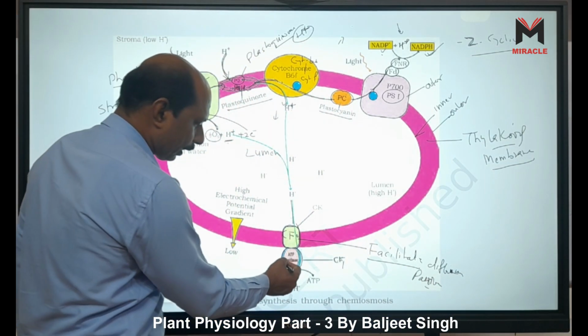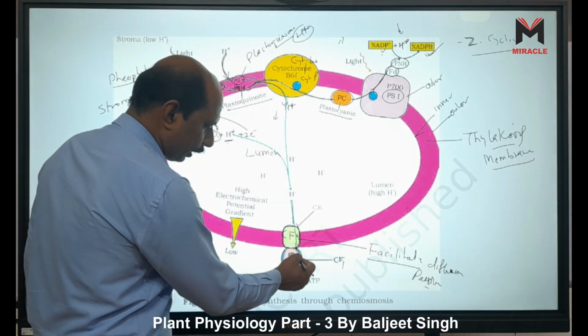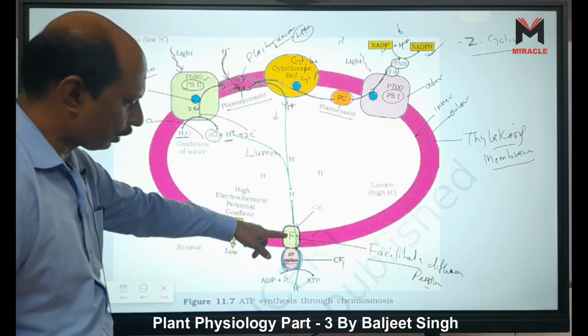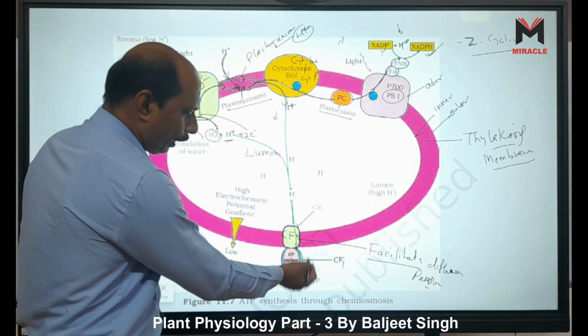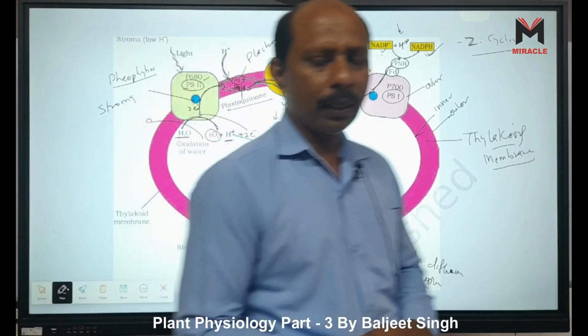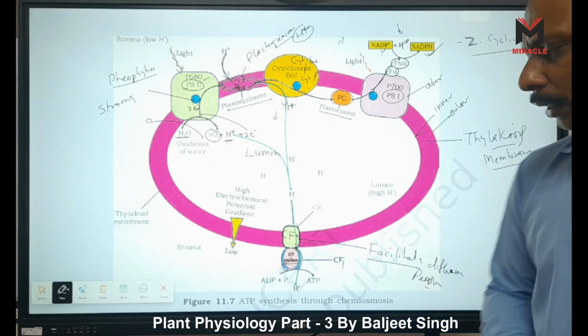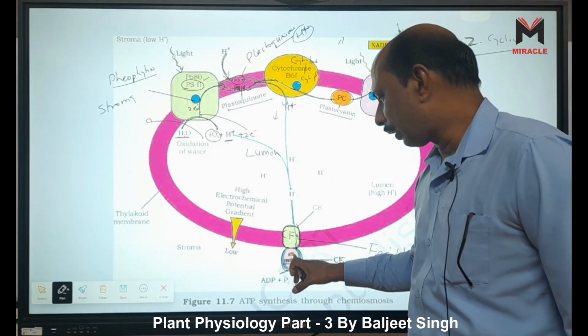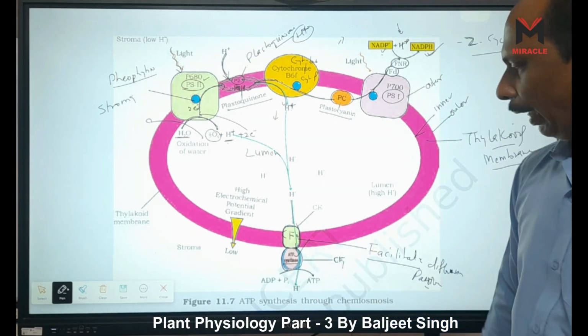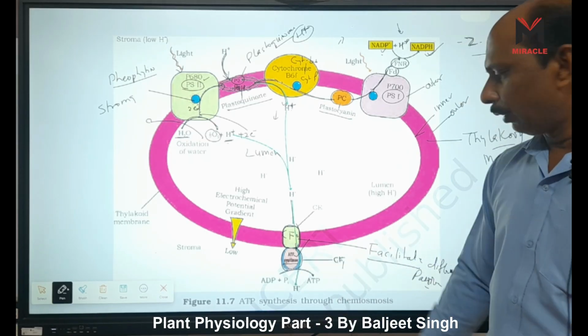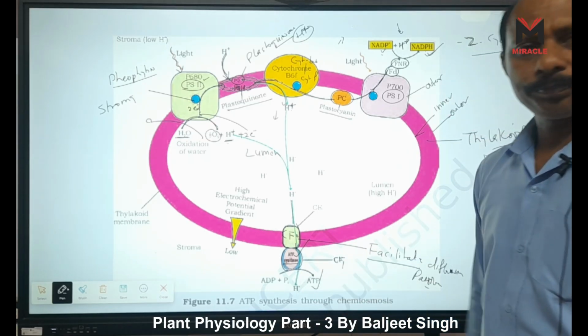But when it moves through ATP synthase, which is an extrinsic protein, while this one is an intrinsic protein, it provides more energy. This energy activates the ATP synthase enzyme, and when ATP synthase is activated, it forms ATP.